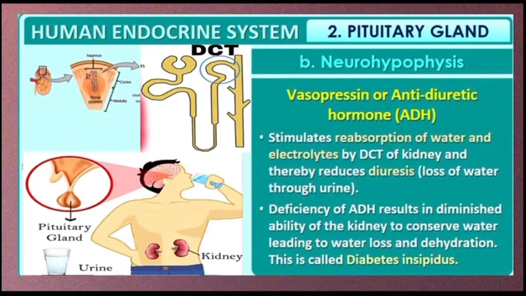The distal convoluted tubule reabsorbs water and electrolytes, and water loss is reduced, and you can say it reduces diuresis. But what happens if there is a deficiency of ADH? Then water loss from the body increases. As a result, dehydration takes place in the body and this condition is called diabetes insipidus.